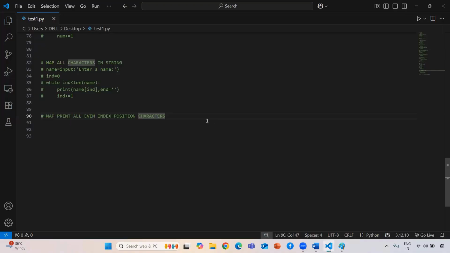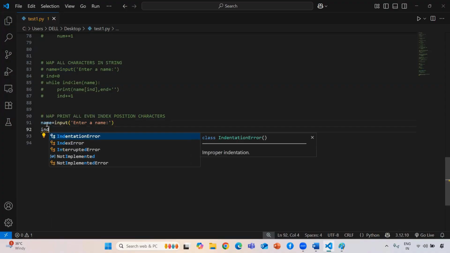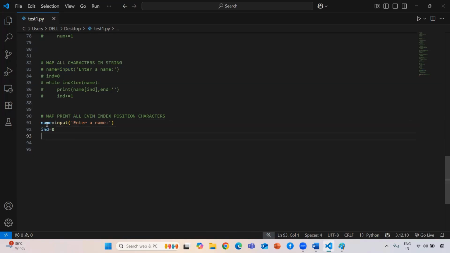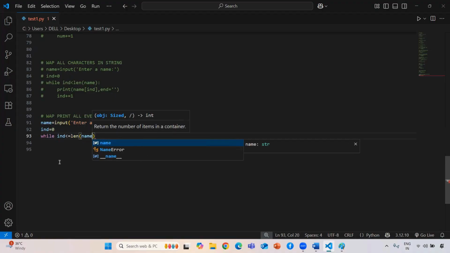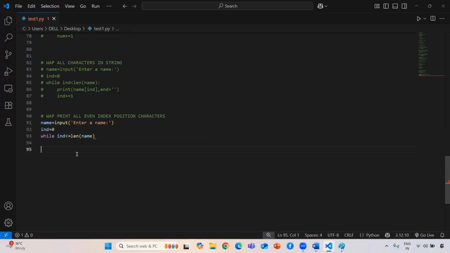So in that case, how to implement that we are going to see now. I just copy this one because I need to take the user input. So here also I need to start my index value from 0 only. Now I need to give the condition, same as compared to the previous one. So I need to give less than or equal to my name length, because I need to print up to that. That's why I'm giving equal to.